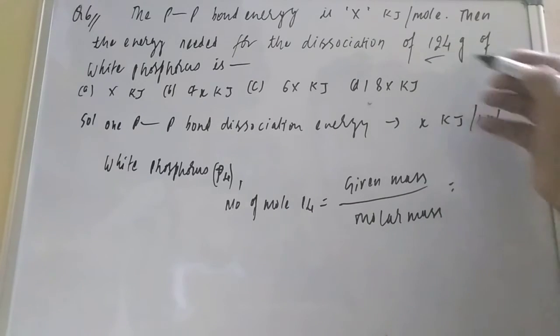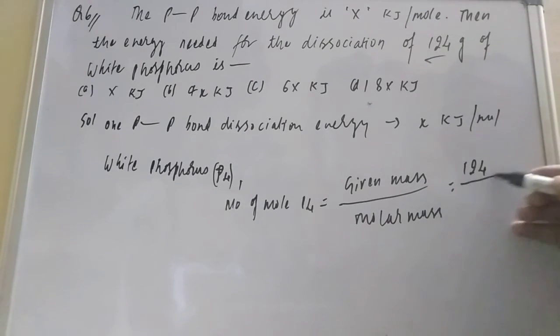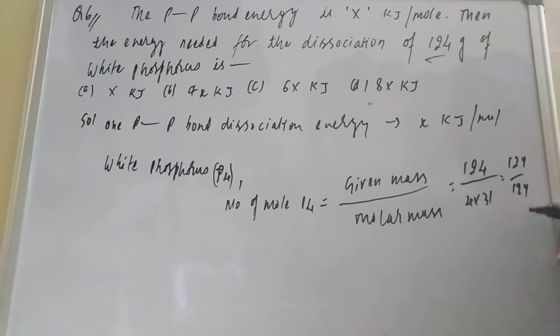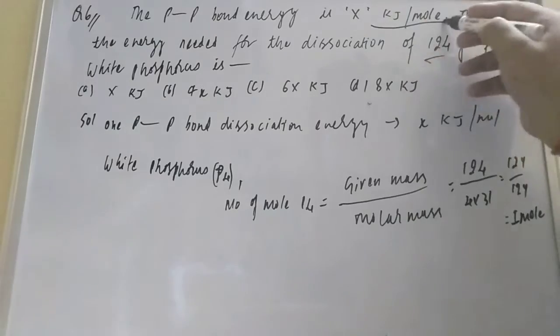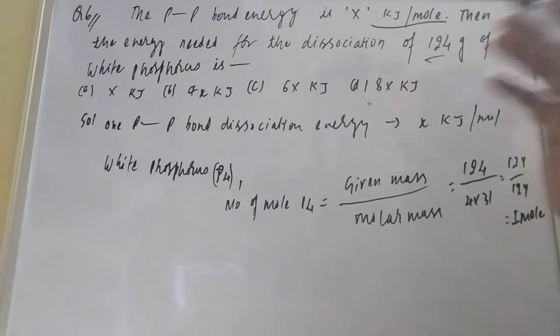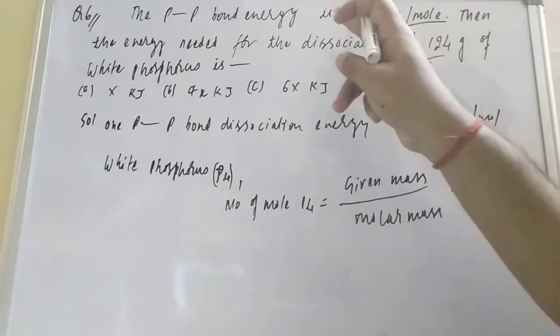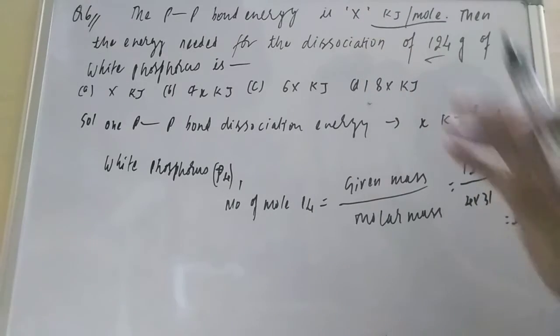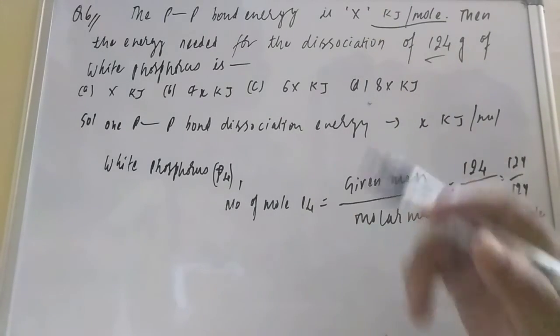They have given 124, and the molar mass is 4 into 31, so 124 upon 124 comes to 1 mole. So when we are talking about 1 mole of phosphorus, and per mole they are asking x kilojoule, that is 1 mole of white phosphorus they are asking.